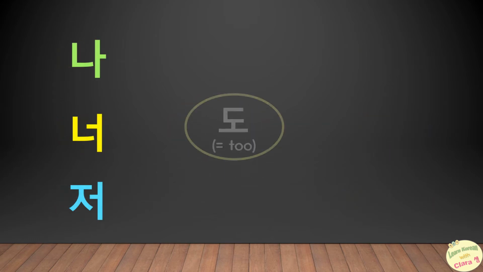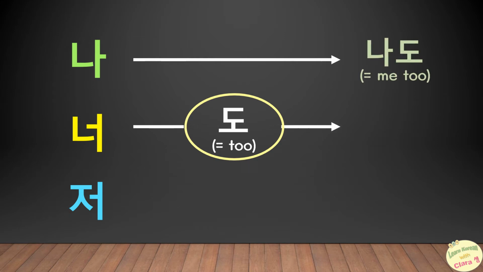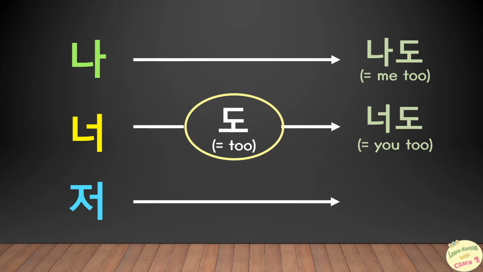With the particle 도, 나 becomes 나도, that means me too. 너 becomes 너도, it means you too. And 저 becomes 저도, that means me too with the polite form. With 도, these three pronouns do not change their writings nor their initial pronunciations.